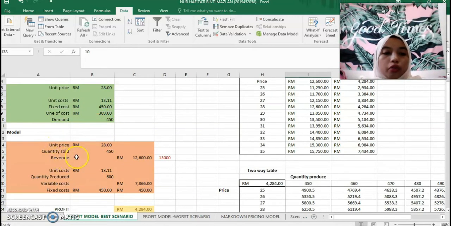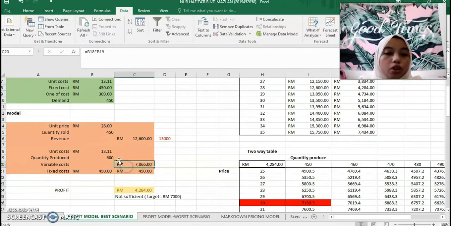As for the model, to gain the revenue, unit price must be multiplied by the quantity sold, which gives 12,600 ringgit. Although our target based on the assumption is 13,000 ringgit, we can see that we cannot achieve the target. Next is our variable cost: unit cost must be multiplied by the quantity produced, which gives 7,866 ringgit. And next is the fixed cost based on the assumption, 450 ringgit.